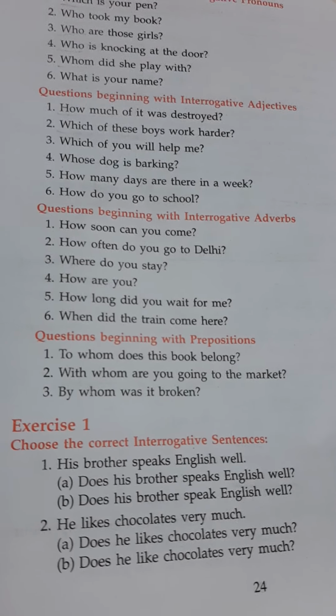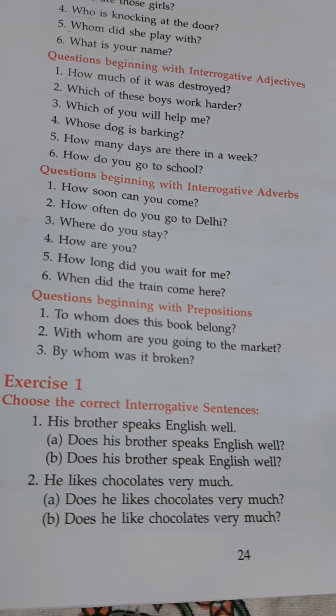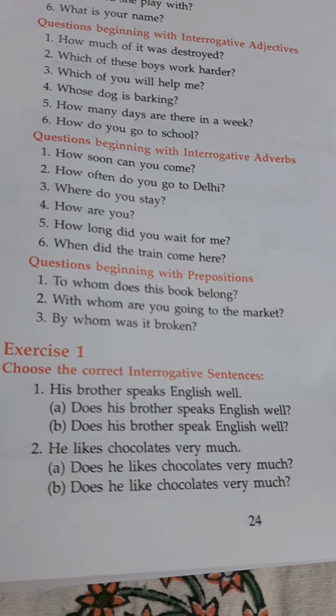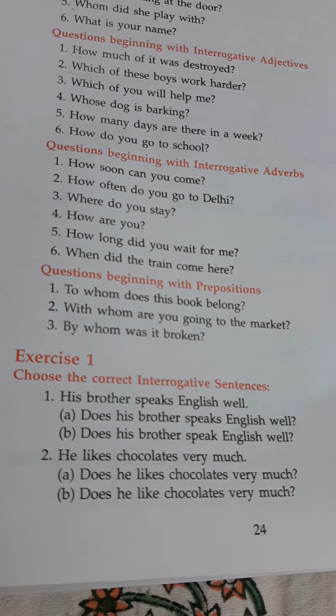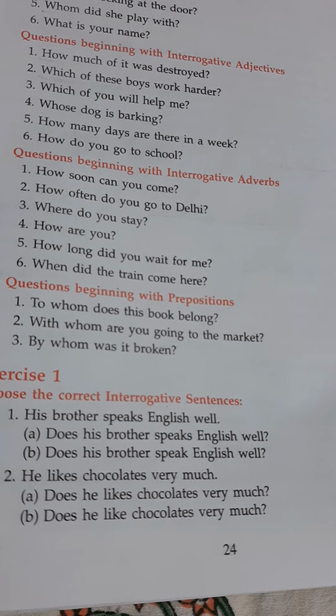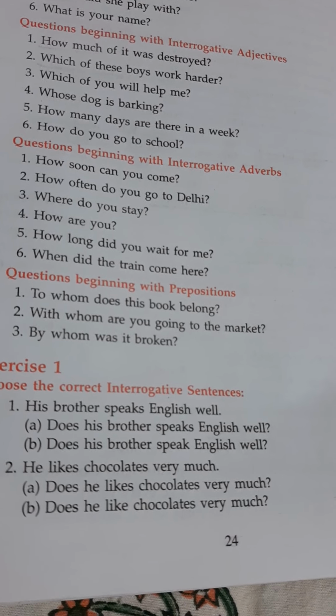Now come to the exercise. In exercise 1 we have to choose the correct interrogative sentence. Meaning one answer is there and you have to frame a question for that answer, and for that question you have been given two interrogative sentences, and you have to choose the correct one. Now come to the second exercise.